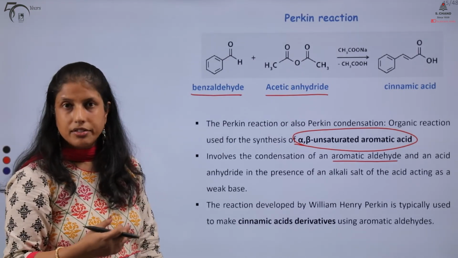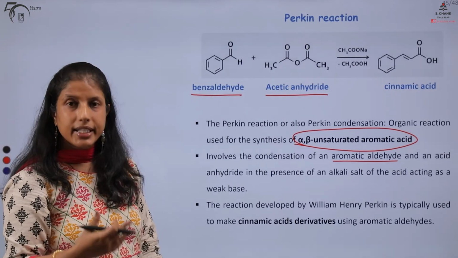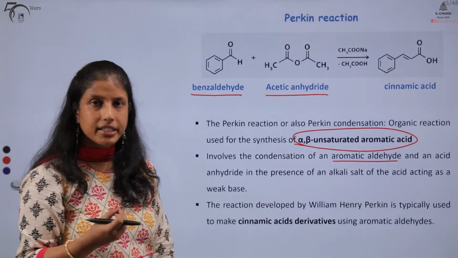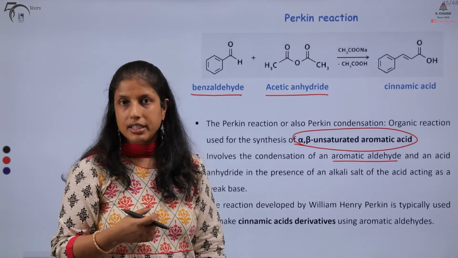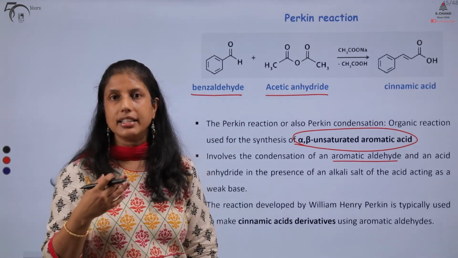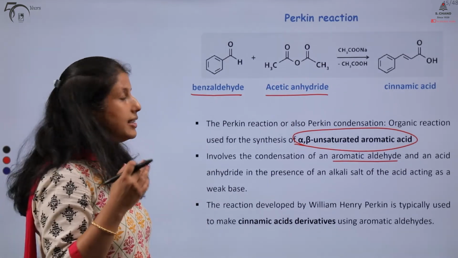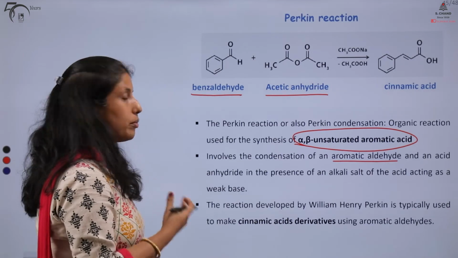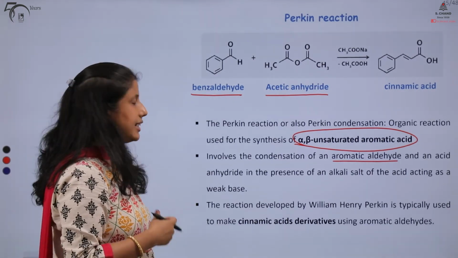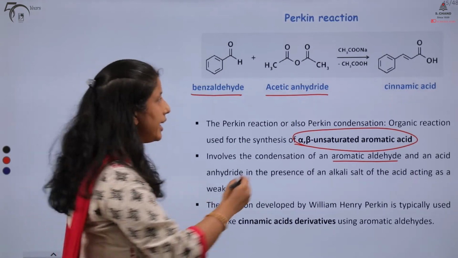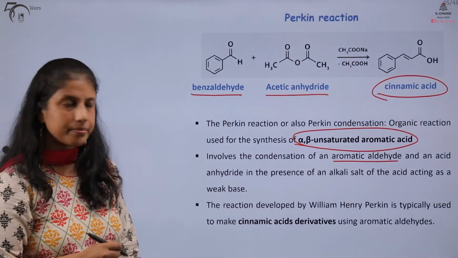Here it involves the condensation of an aromatic aldehyde with the anhydride in the presence of the alkali salt of the carboxylic acid, which acts as the weak base. This reaction, which was developed by William Perkin, is typically used to make cinnamic acid and its derivatives.